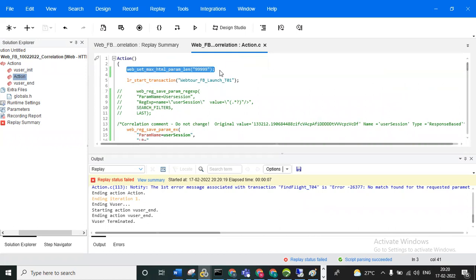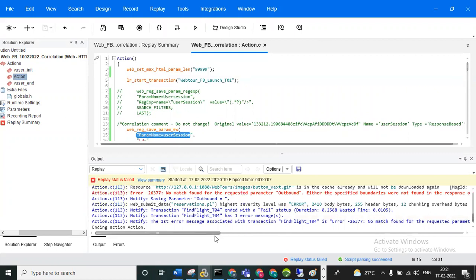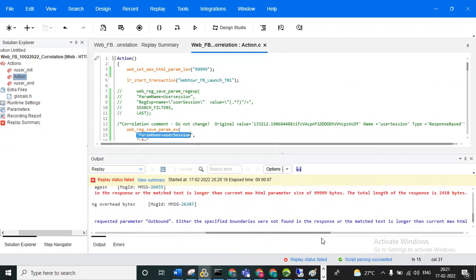When we capture the entire response, the LoadRunner variable occupies only 256 bytes. If it is more than 256 bytes, it throws an error. You can get a no match error, and you can observe this error also.